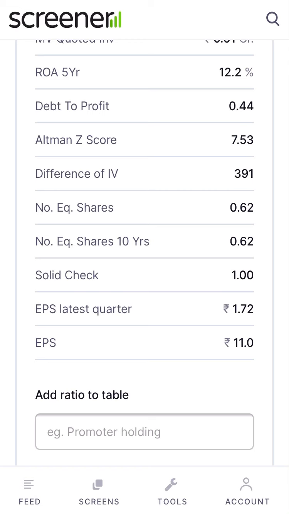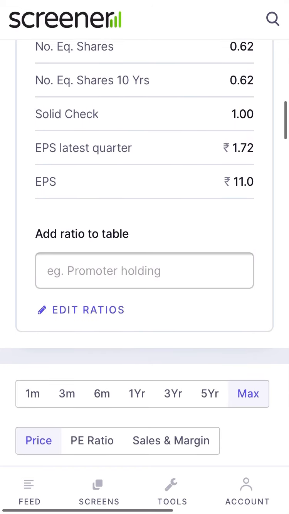Anytime you see the Altman Z score is more than 3, it is good for the company. Number of equity shares is 0.62 and number of 10-year equity is 0, so there is no dilution in the equity. EPS of the latest quarter is 1.72. EPS of the year is 11.